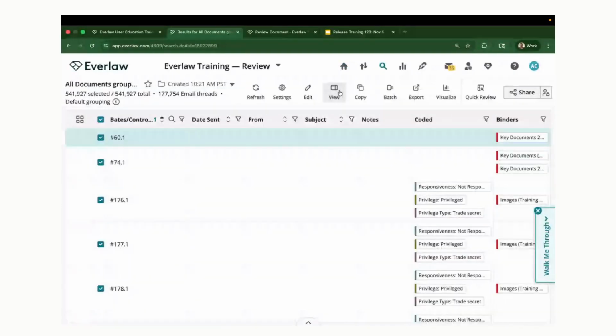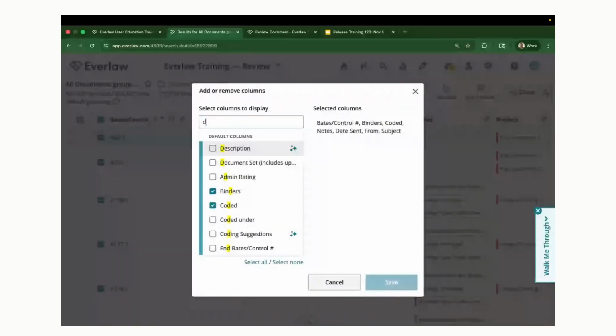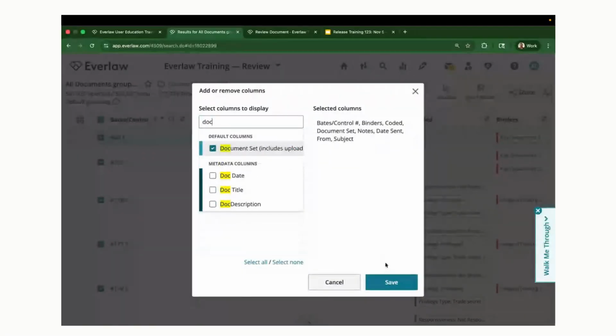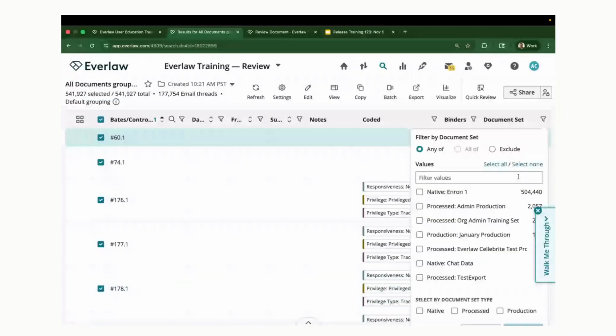One more time, just using that view button, add or remove columns. We're getting that added in. Great. Now we can see all of those different filters that we can add. So you can click on any of the filters that you'd like to include in your results table. You can also choose to exclude ones from a specific upload.